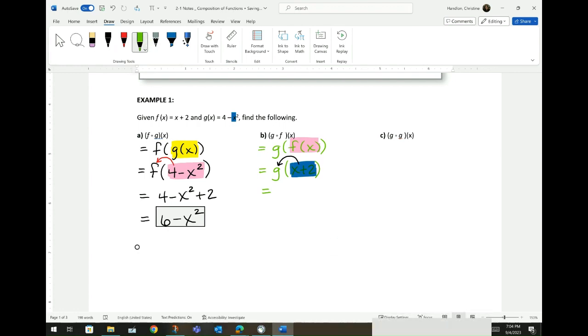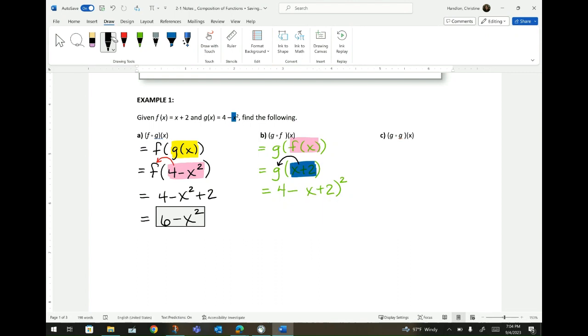I see a 4, so I'm going to write 4 minus, I see an x squared. Now I'm going to put parentheses and substitute x plus 2 for my x, and then this is going to be squared. Okay, so that's my 4 minus x squared. Remember, this right here used to be an x, and it got replaced with x plus 2.